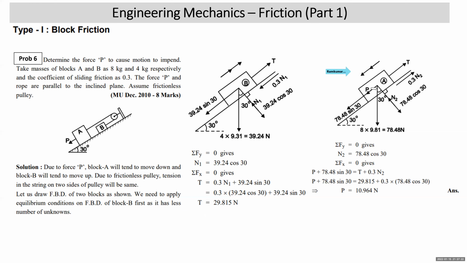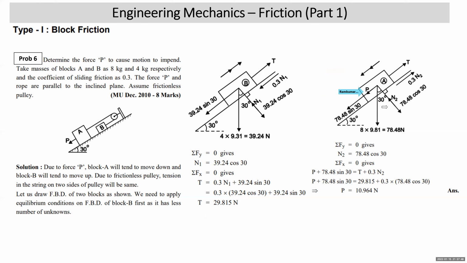When we draw the FBD of block A, weight is vertical down, 8 into 9.81, 78.48. The plane is making 30 with horizontal, so the normal reaction makes 30 with vertical. Weight is resolved: 78.48 cos 30, 78.48 sin 30. All right. Now, force P is applied down the plane, so I have shown it here like this. Tension T will be up the plane, away from the body.